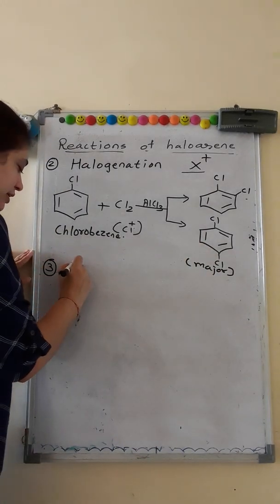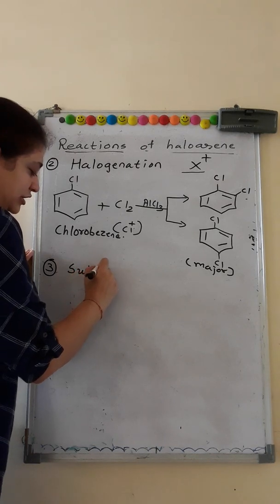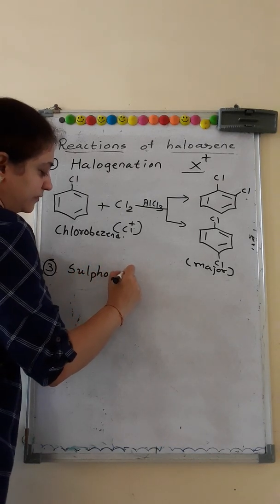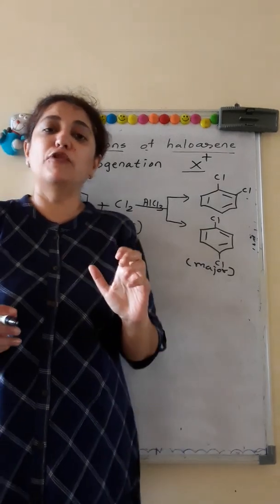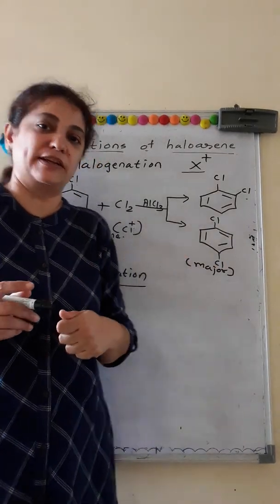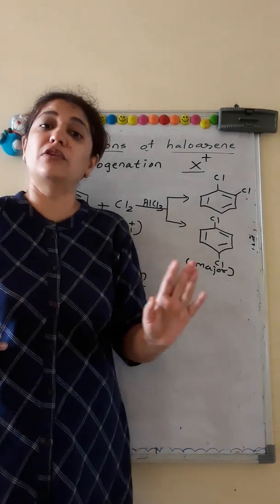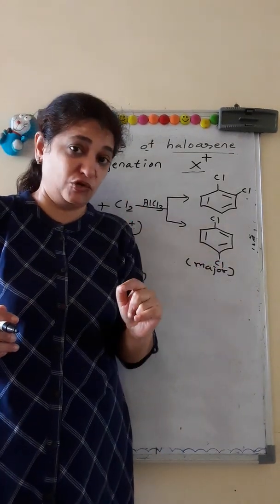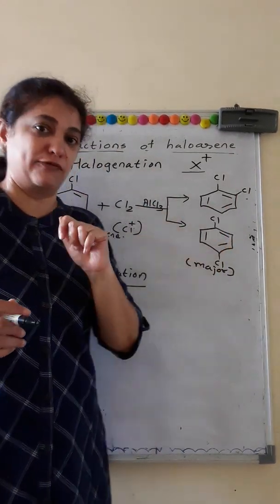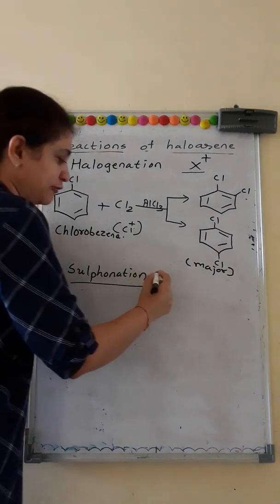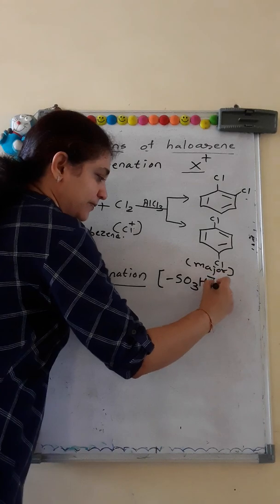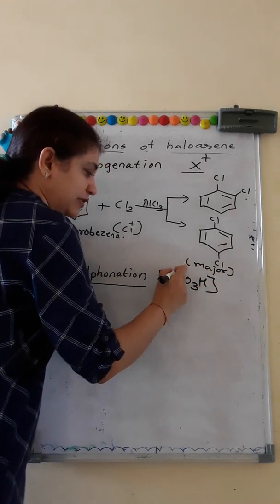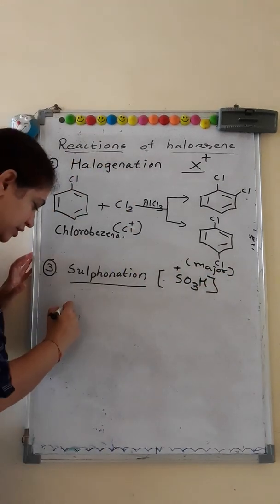Next we have sulfonation. As the name suggests, the sulfonic group will come from concentrated sulfuric acid. Here we don't require HNO3. If we take HNO3, nitration will occur, not sulfonation. So in sulfonation, there is replacement by the SO3H group. It will bond through sulfur.